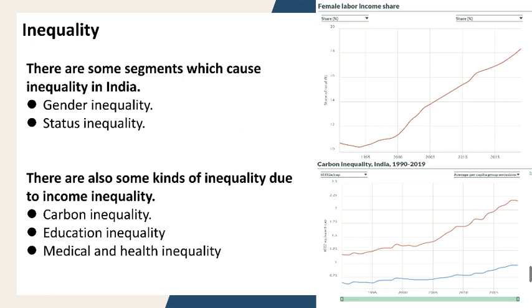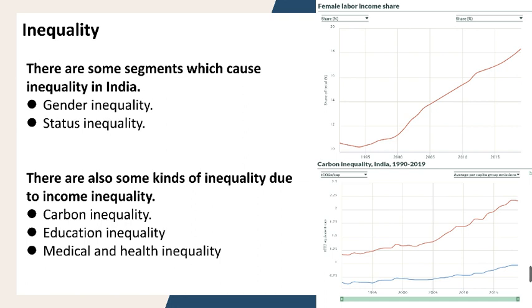There are some segments which cause inequality in India. The first one is gender inequality. Because of religion in India, the status of women is generally lower than men. Their opportunities and income are lower. From the graph on female labor income share, we can see that although the female share of wealth in the society is increasing, their share was still 18.3% in 2019.